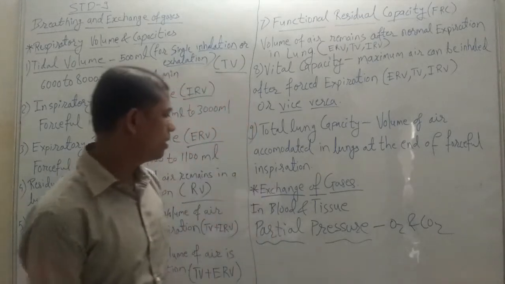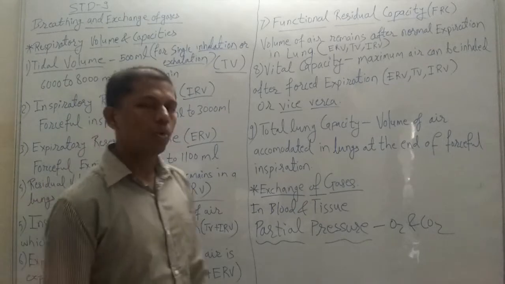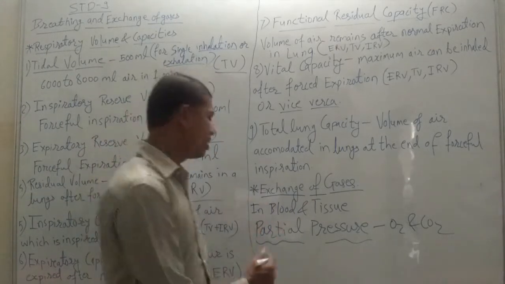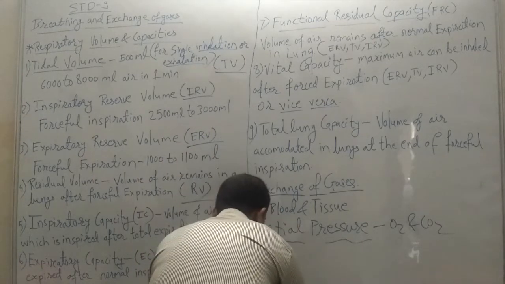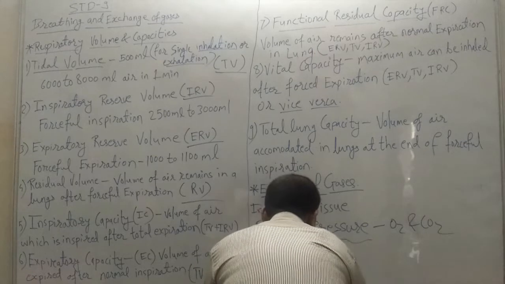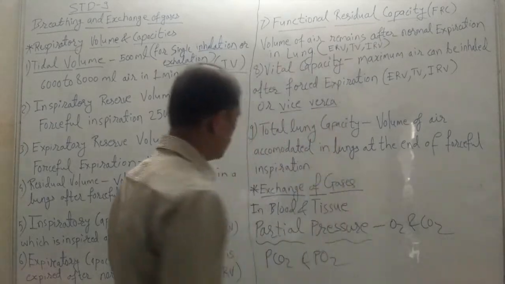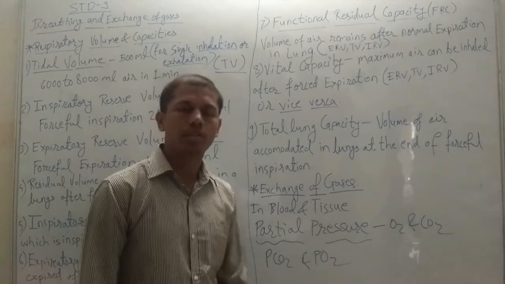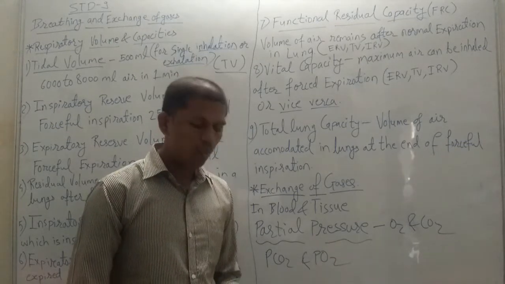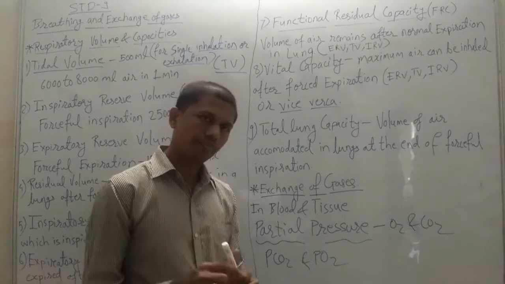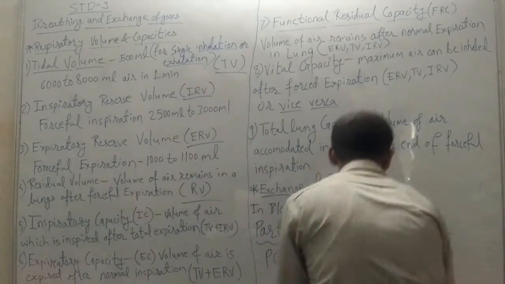So how is it possible? Let me explain that. The thing which is very crucial over here is PCO2 and PO2, the partial pressure of carbon dioxide and the partial pressure of oxygen. Now oxygen is carried to the tissue.